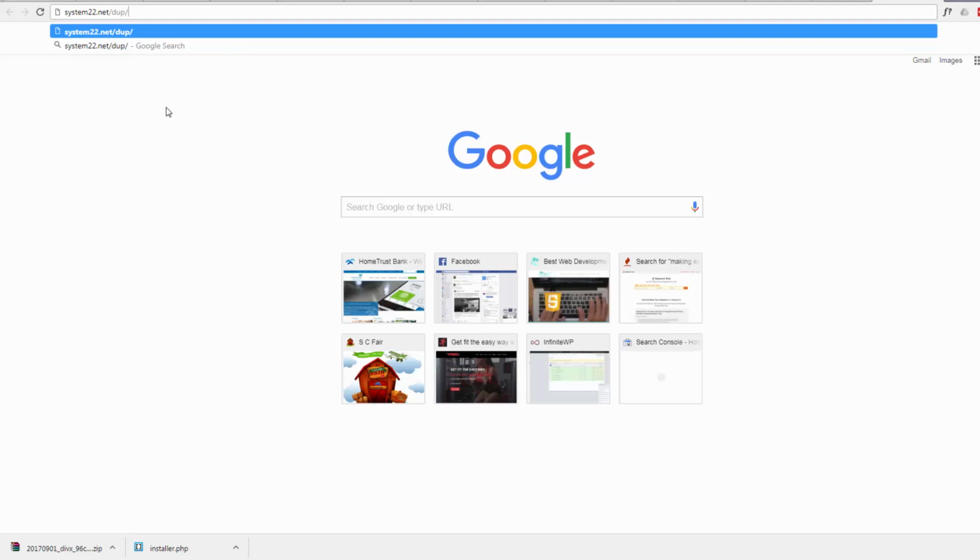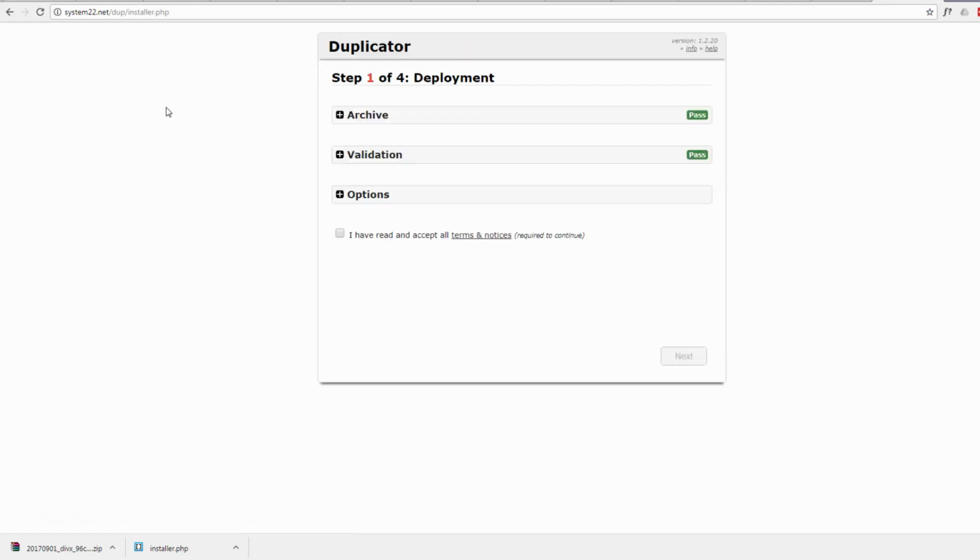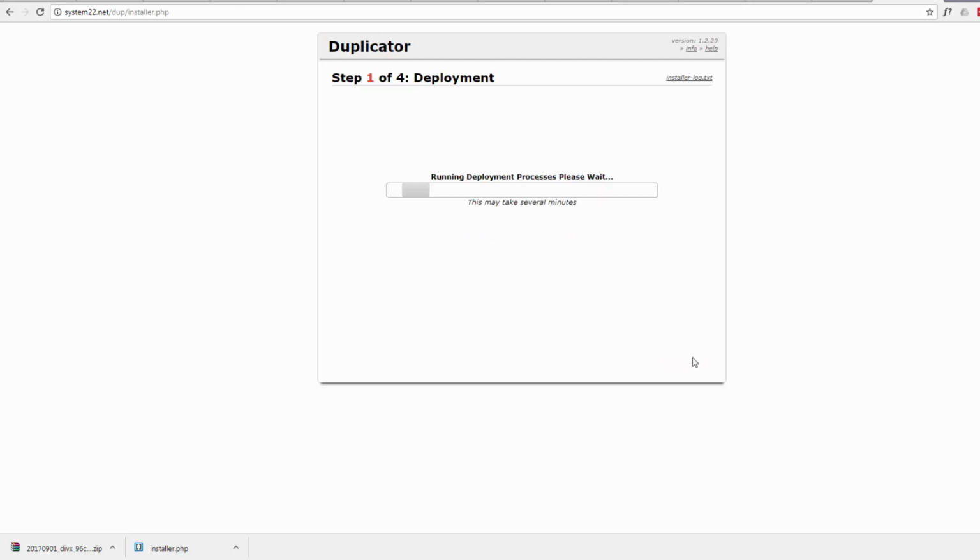Now I just need to do a slash to that installer.php file. There we go, and it's brought up that same thing as we had before. Check the little box there. Hit the next button.